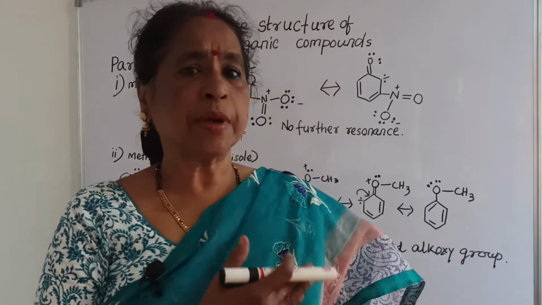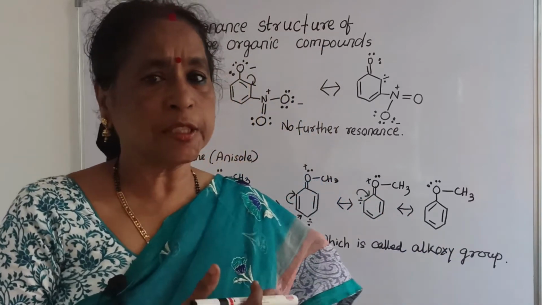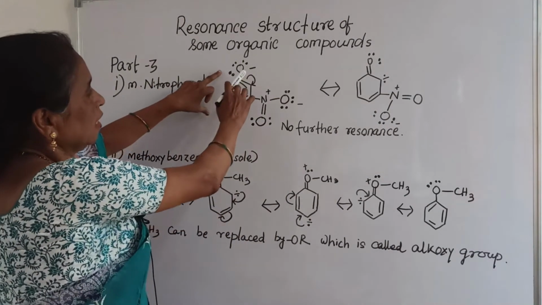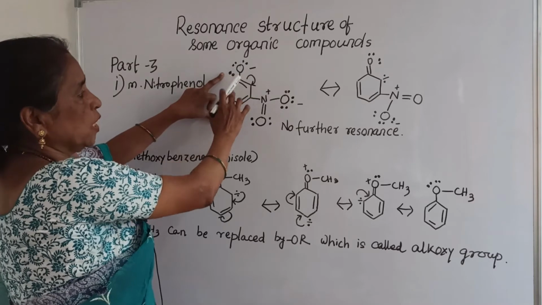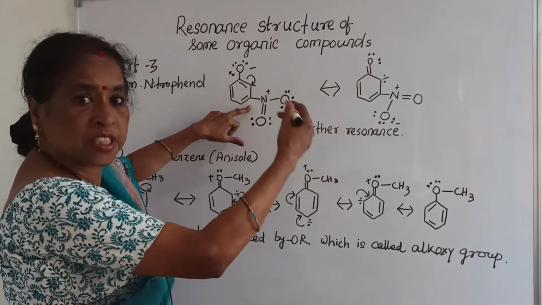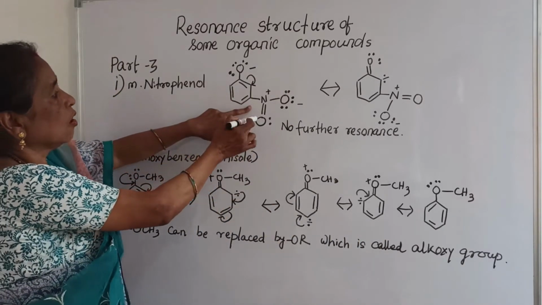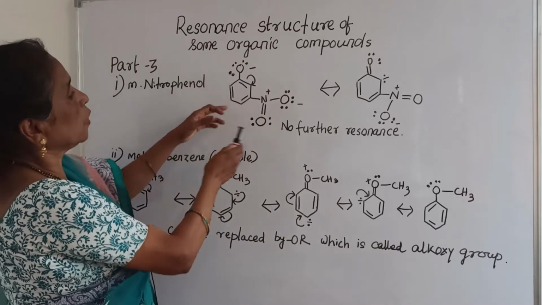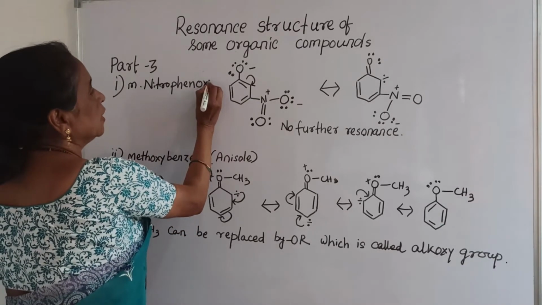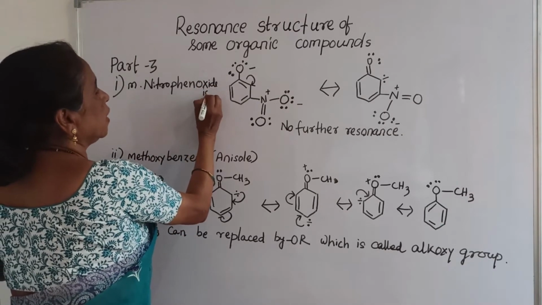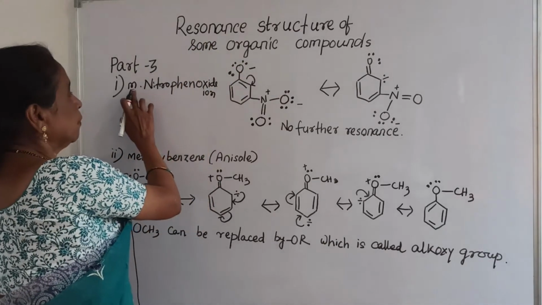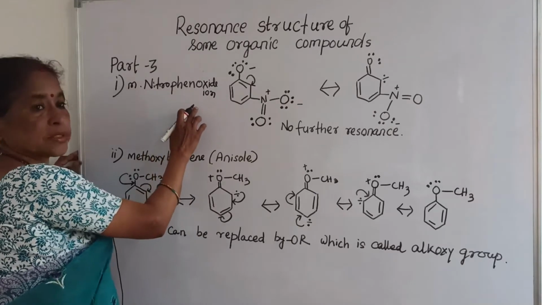Now see here meta-nitrophenol. What does it mean? Meta means the three position. Here position 1 is the OH group, and position 3 is the nitro group. When hydrogen is removed, it gives the meta-nitrophenoxide ion. That means after removing the H+ ion from meta-nitrophenol, it produces the meta-nitrophenoxide ion.